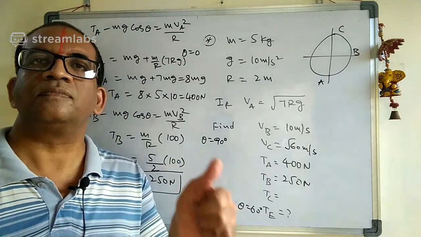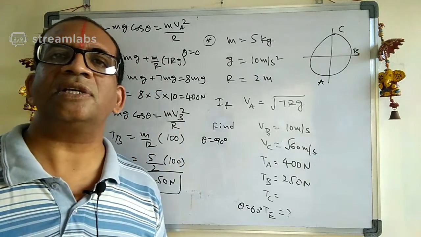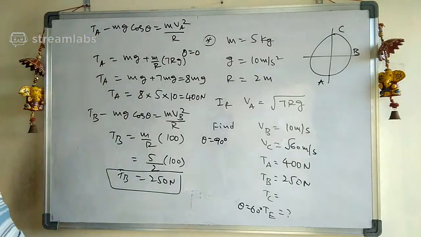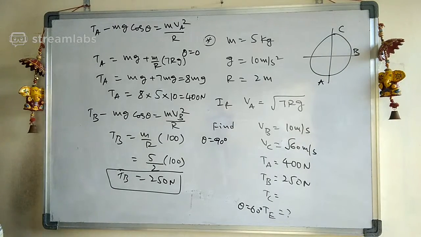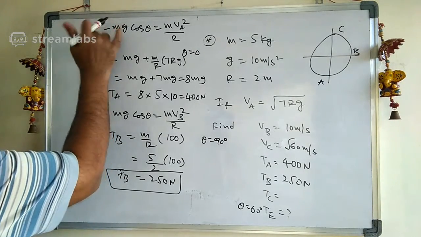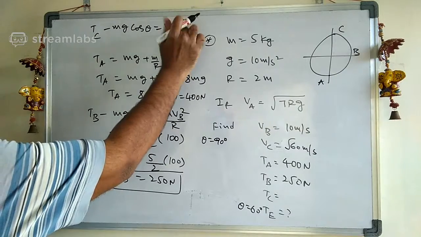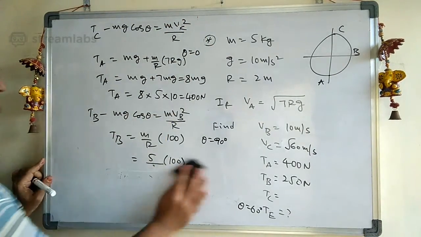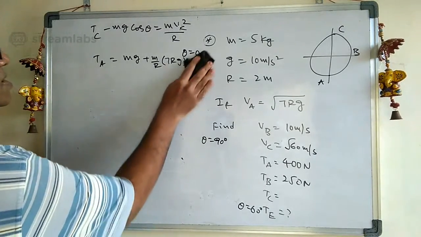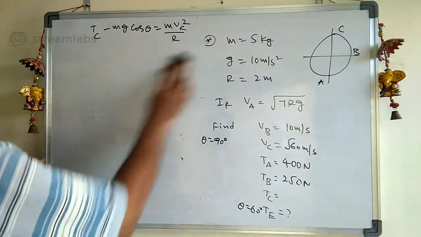Okay, good. What is the tension at C? Please remember, tension at C, let us write: Tc minus mg cos theta equal to m Vc square by r. Okay, I will rub this part. Very good, everyone is doing the sums.